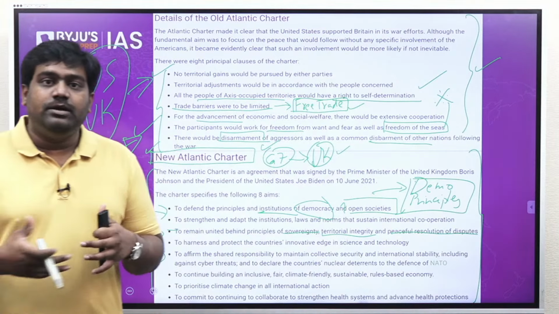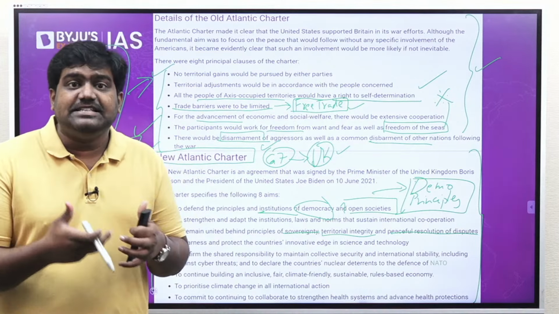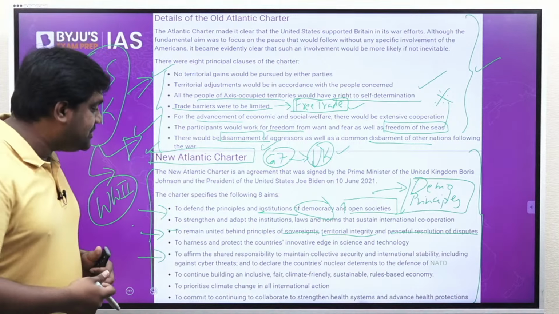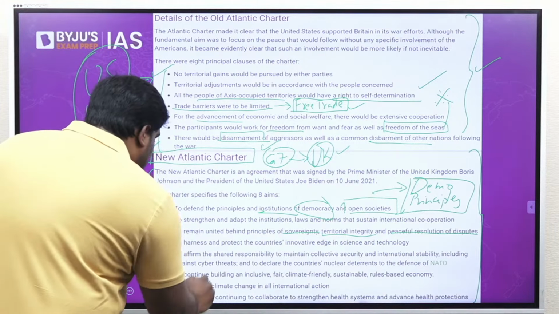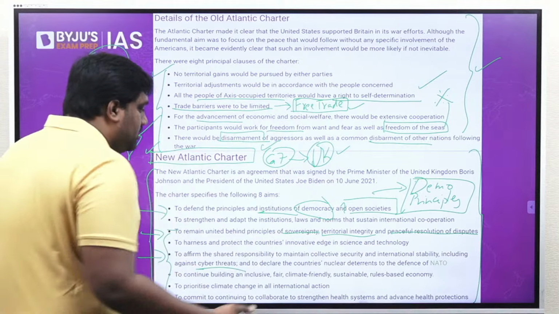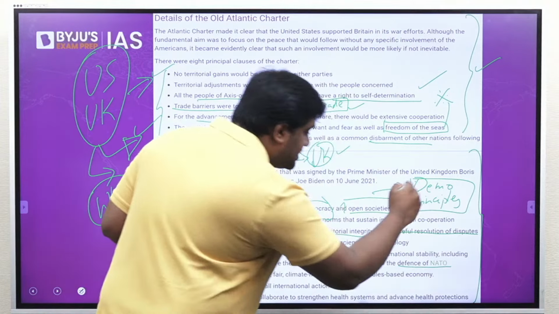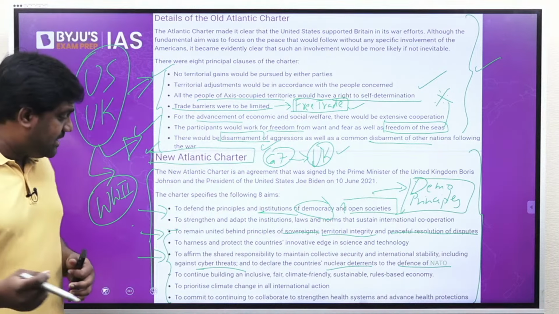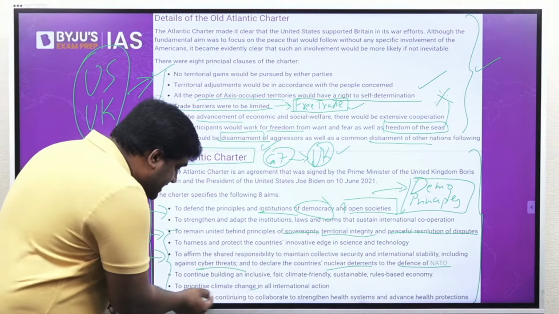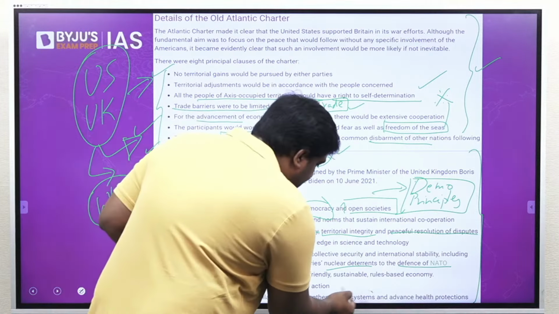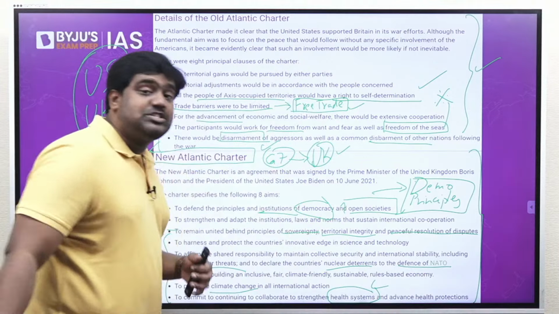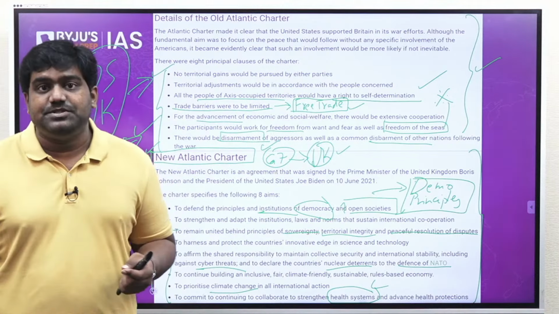The idea is to prevent conflicts and unnecessary escalation of tensions between countries. It also focuses on cyber threats, nuclear deterrence, focusing on disarmament and international stability. It also prioritizes climate change and provides focus for strengthening the global healthcare systems.